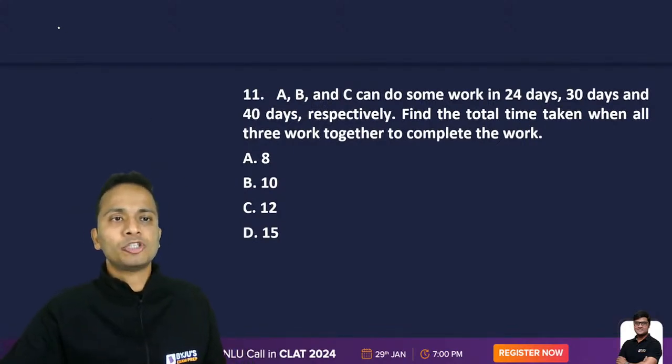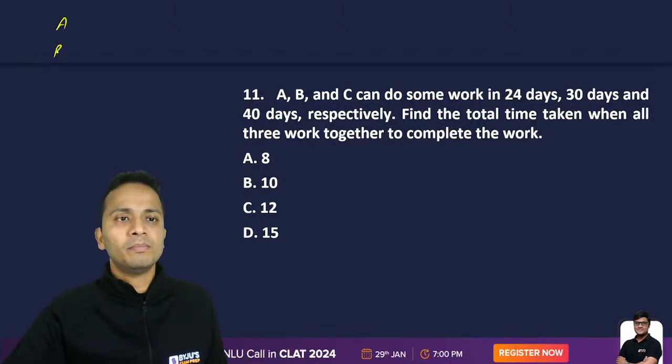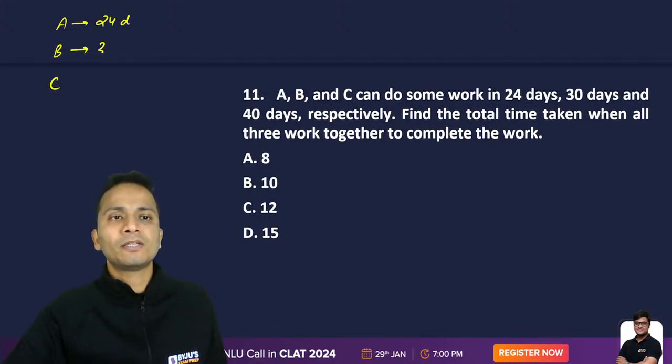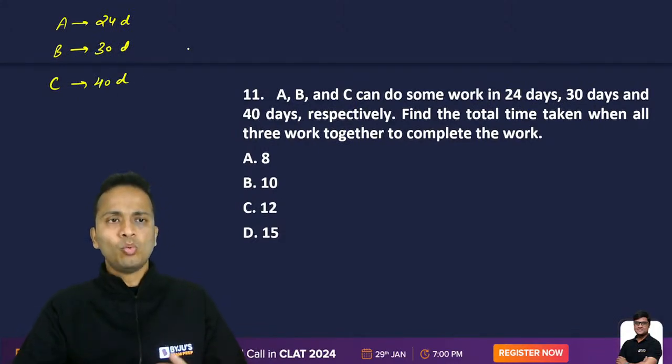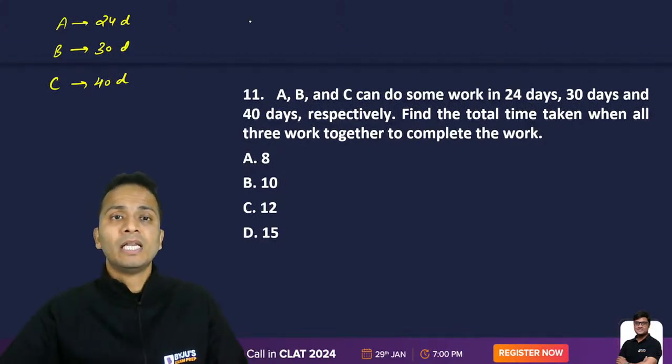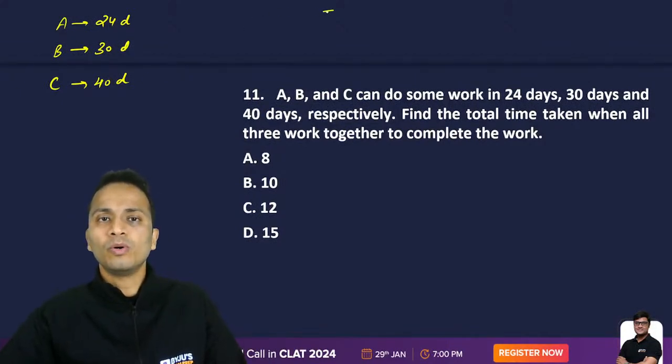The question says that A alone, B alone, and C alone can finish the entire work in 24 days, 30 days, and 40 days respectively. So what I do in such type of questions, listen carefully.